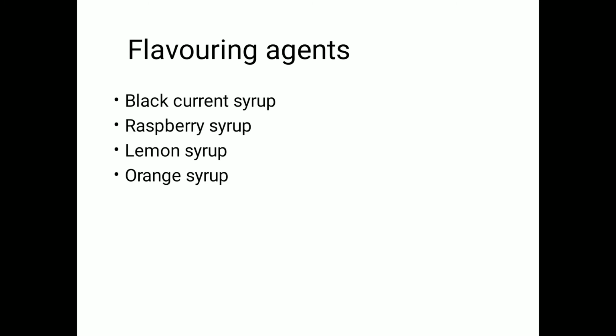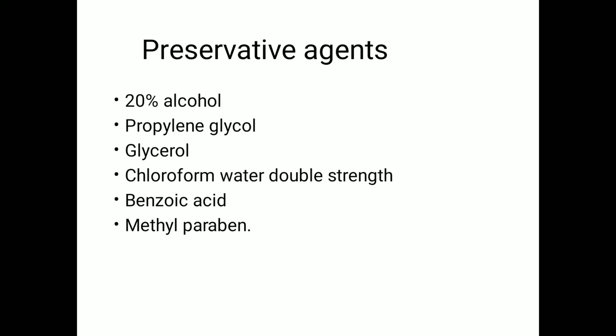Flavoring agents. In preparation of elixirs, the following flavoring agents can be used: black currant syrup, raspberry syrup, lemon syrup, and orange syrup. Preservatives. Most of the syrups and elixirs are prepared using 25% alcohol, though the alcohol content can vary. In elixirs containing 20% alcohol, the growth of molds and fermentation decreases.